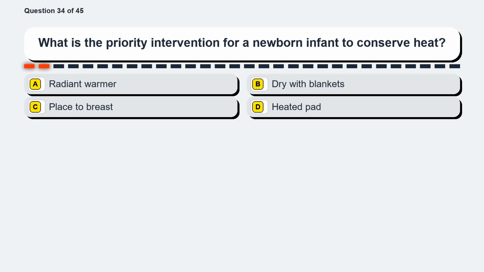Question 34. What is the priority intervention for a newborn infant to conserve heat? Option A, radiant warmer. Option B, dry with blankets. Option C, place to breast. Option D, a heated pad.